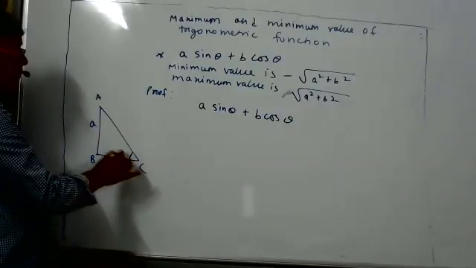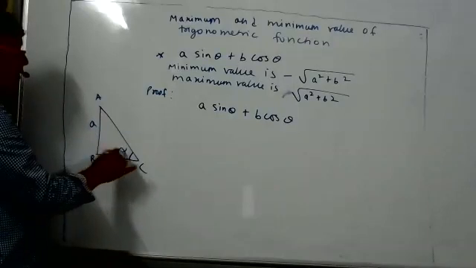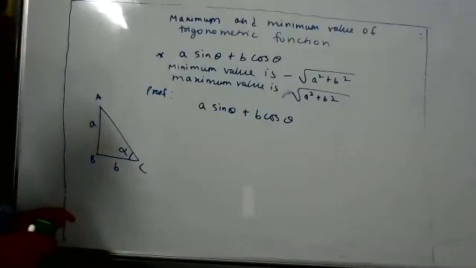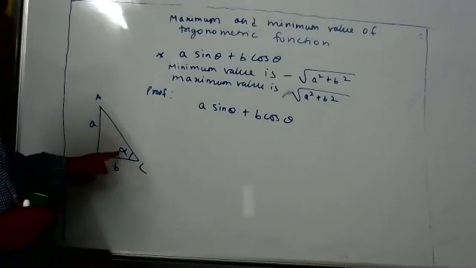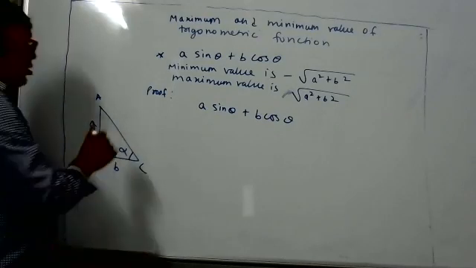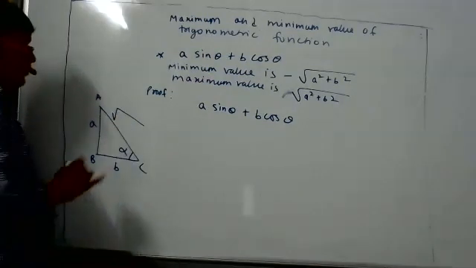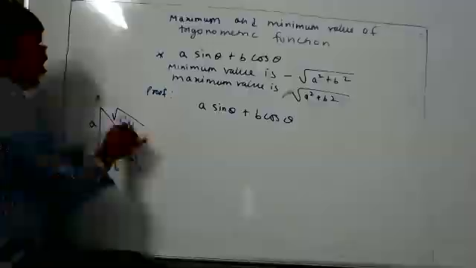Then this angle can be something, I don't know, so let it be alpha. Now it is correct. Purposely I drew a triangle whose height is A and base is B. Then some angle will be there, let it be alpha. So what is the hypotenuse? Square root of A square plus B square.